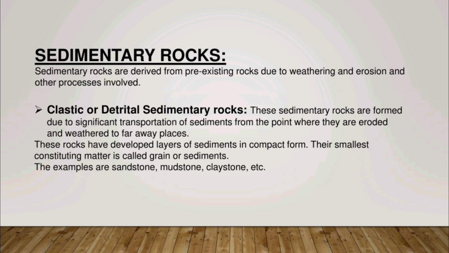Now we will talk about sedimentary rocks. Sedimentary rocks are derived from pre-existing rocks due to weathering and erosion and other processes. There are two types of sedimentary rock: clastic sedimentary rock and non-clastic sedimentary rock. Clastic sedimentary rocks are formed due to the significant transportation of sediments from the point where they eroded to faraway places. These rocks have well developed layers of sediments and they are very well compact. Their most important constituent is grain and sediments. Sandstone, mudstone, and claystone are types of clastic sedimentary rocks.